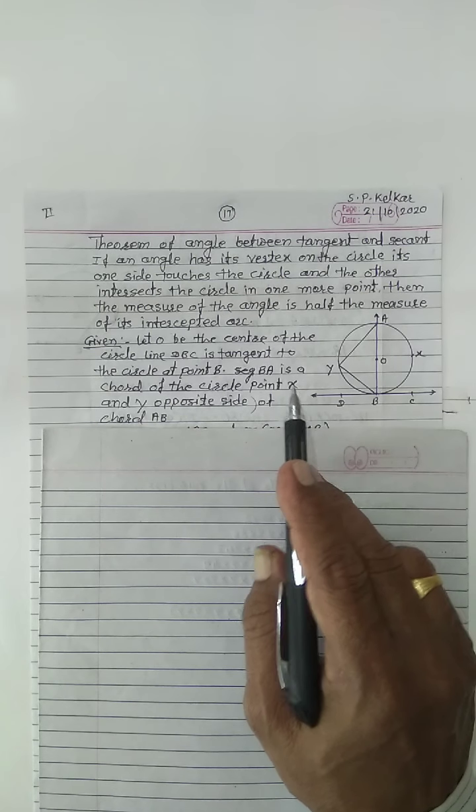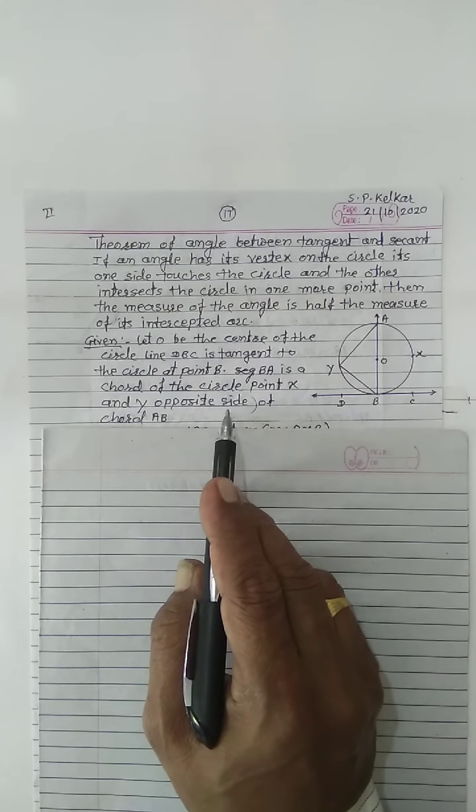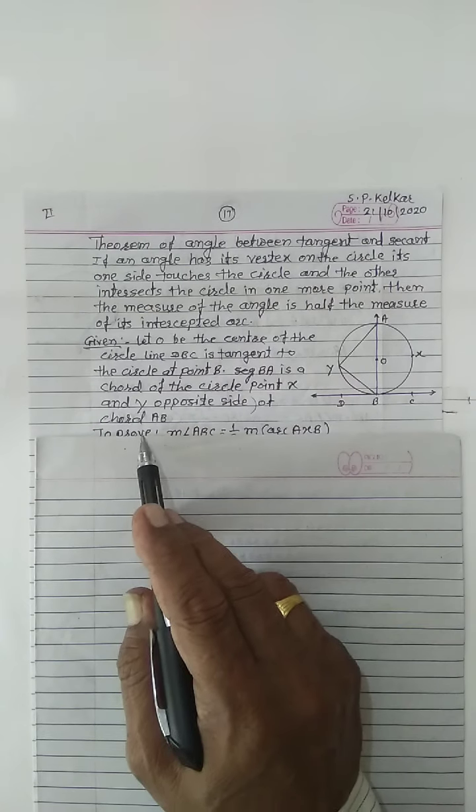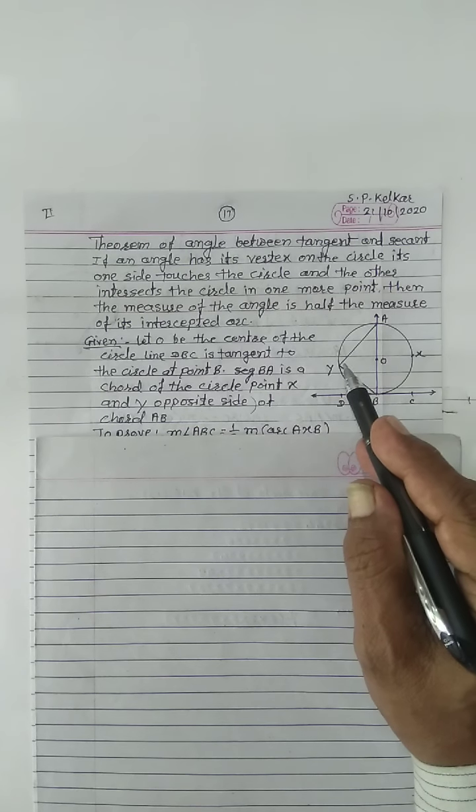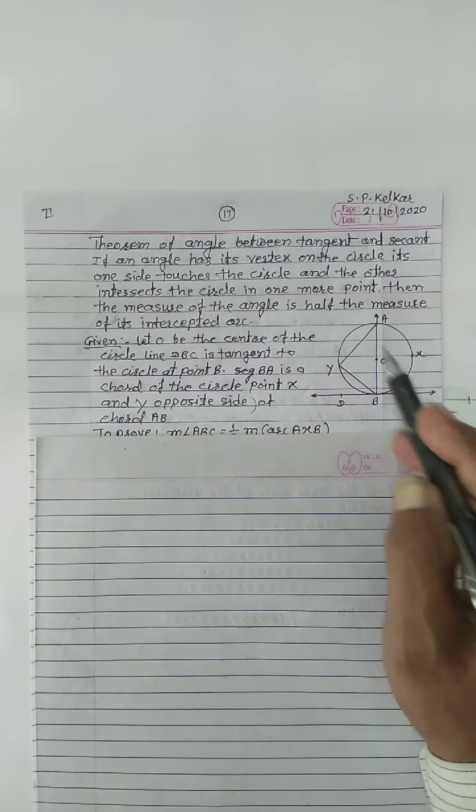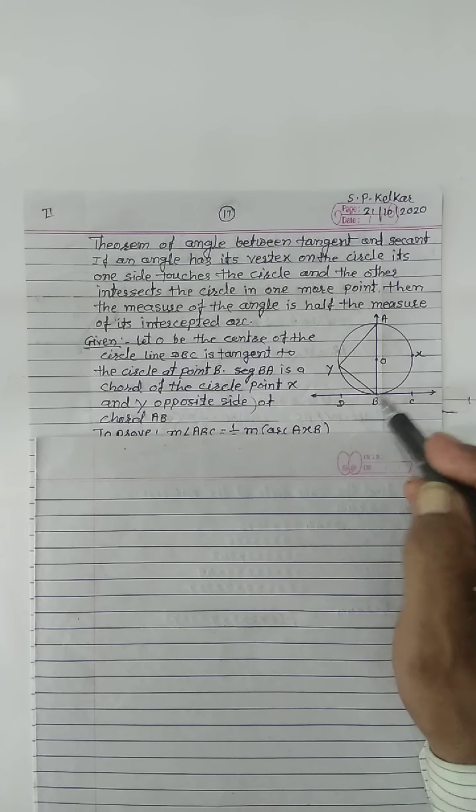Points X and Y lie on opposite sides of this chord AB.